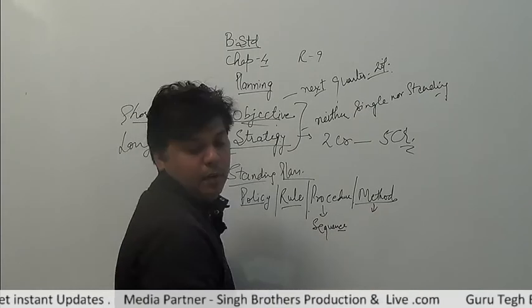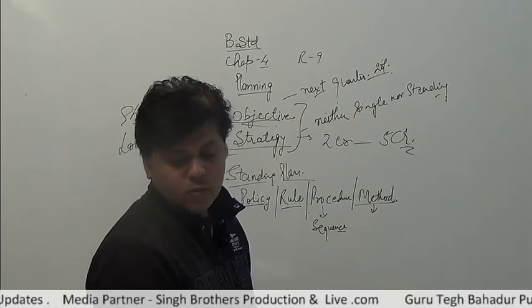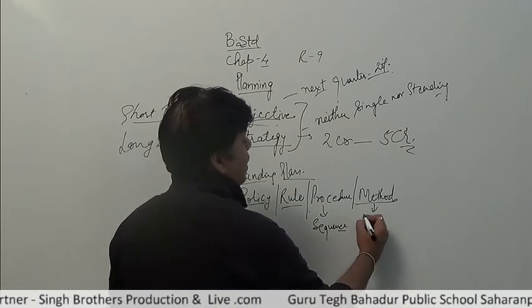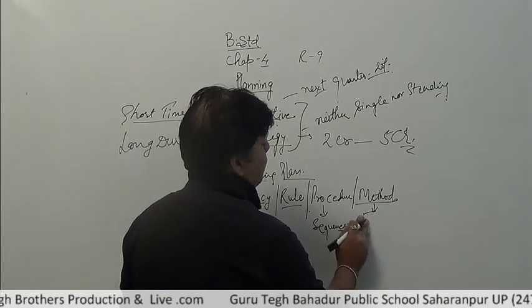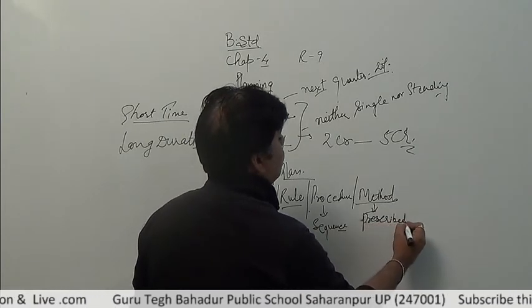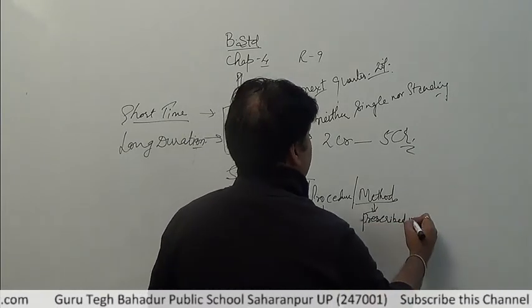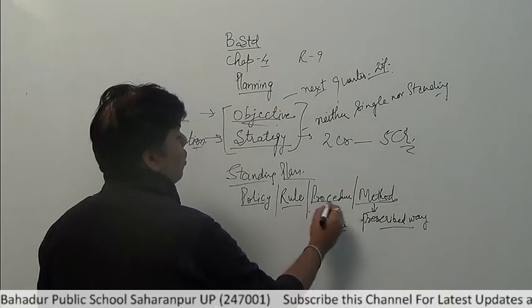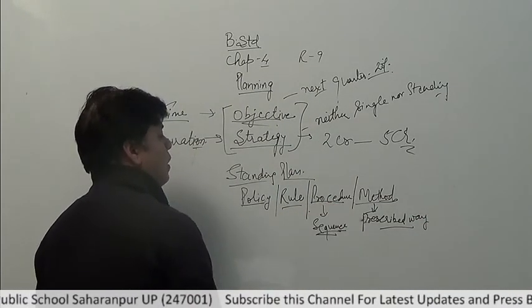Method is related to how the different activities will be completed, that means the prescribed way of doing the task. According to your NCERT, the keyword is that the prescribed way is the method, and the sequential or chronological order is the procedure.